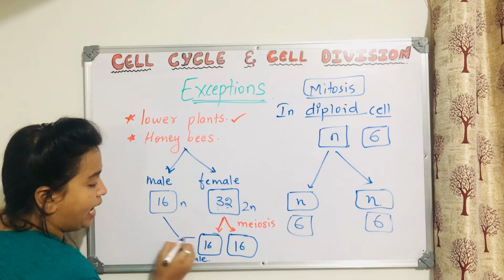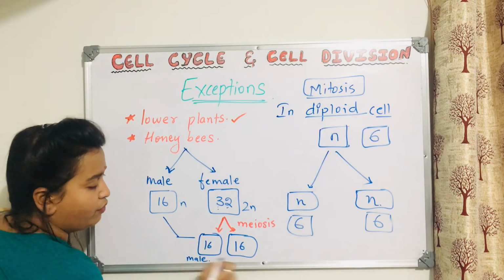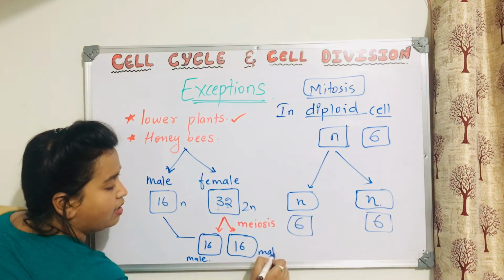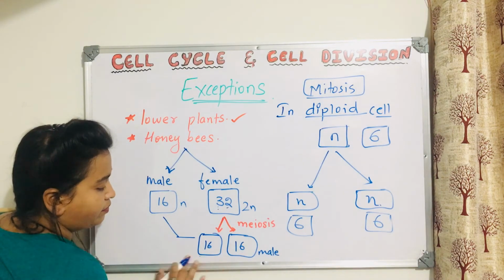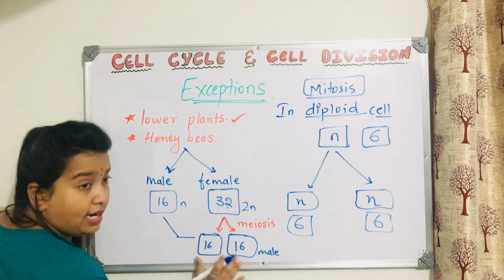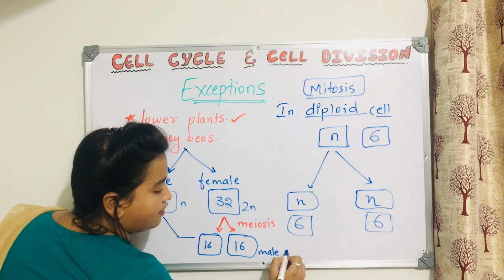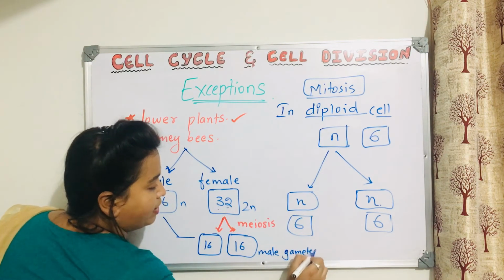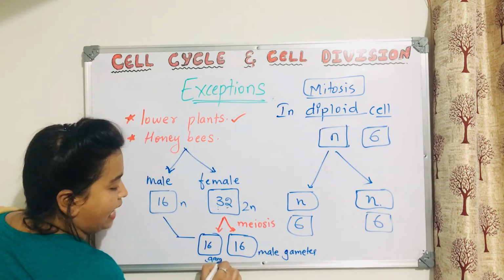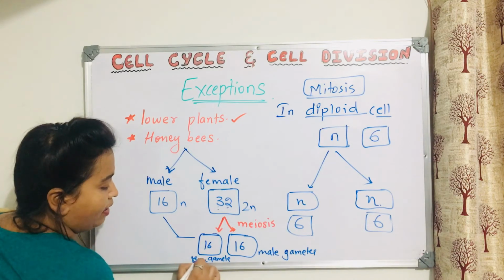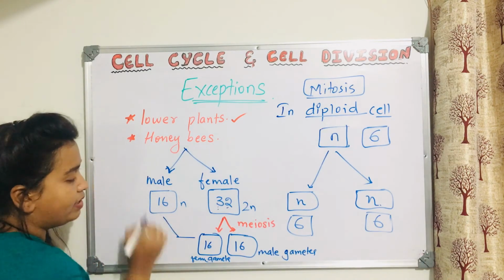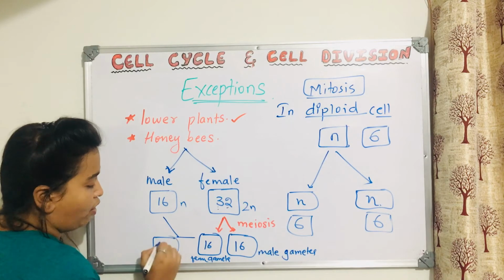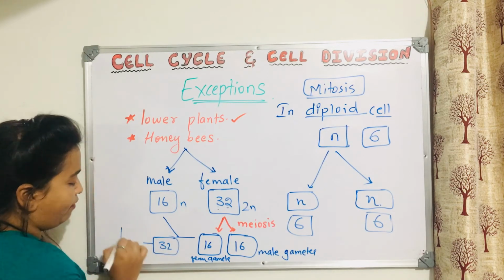They need to combine. If this is male and this is female, these are gametes, okay? Don't get confused. These are gametes. So these gametes, the female gamete, when they combine with this male, then they will form 32, and this 32 becomes again what? Female.